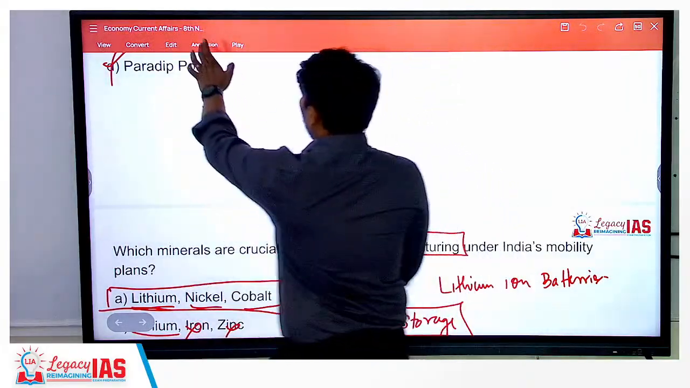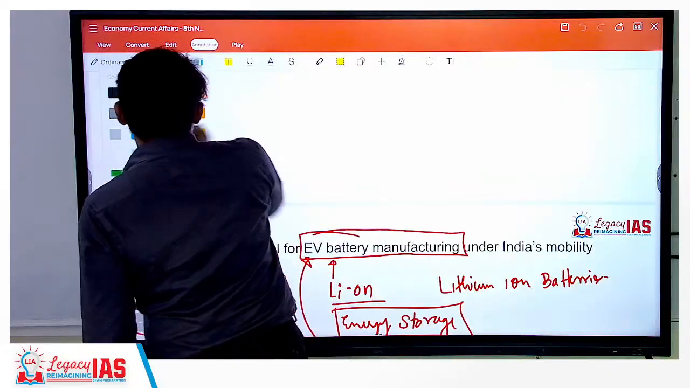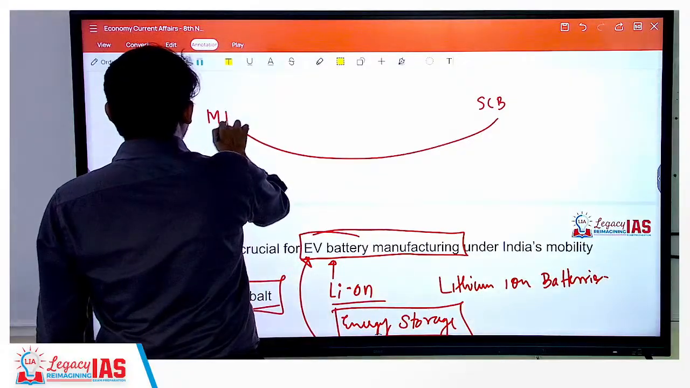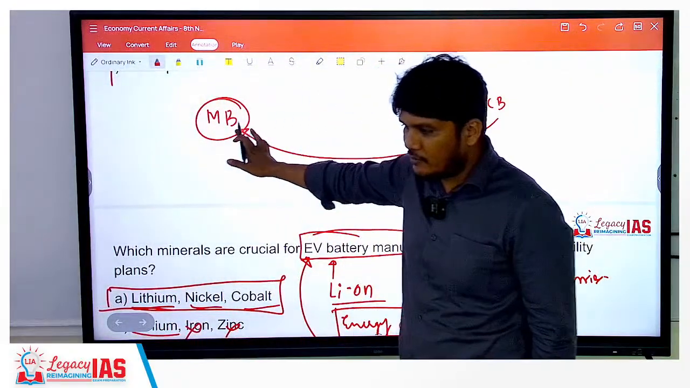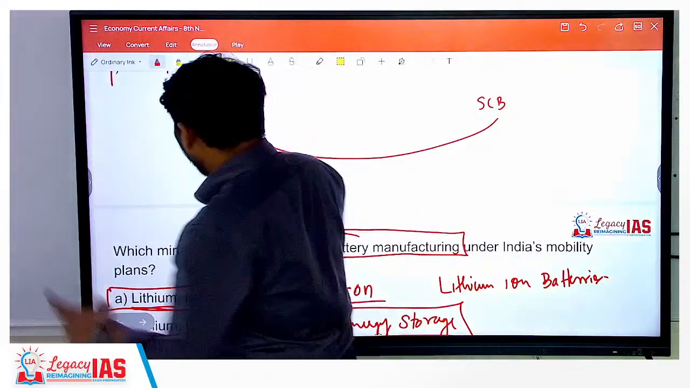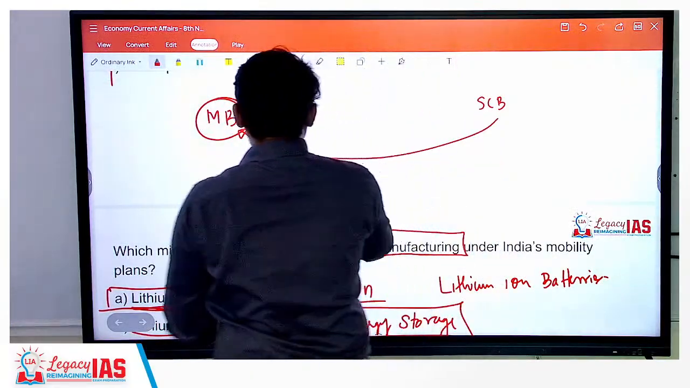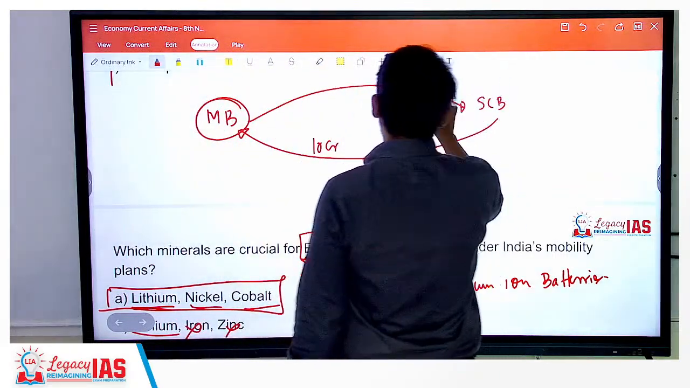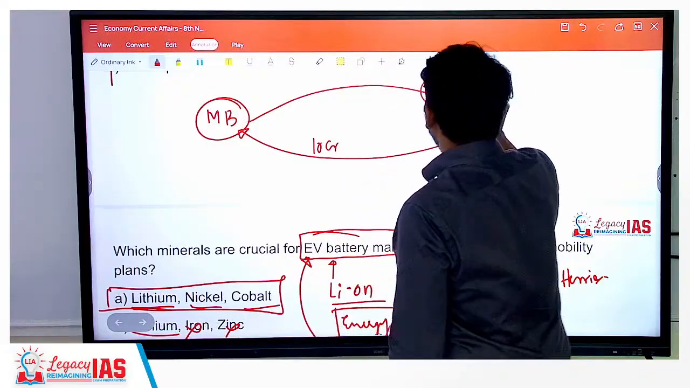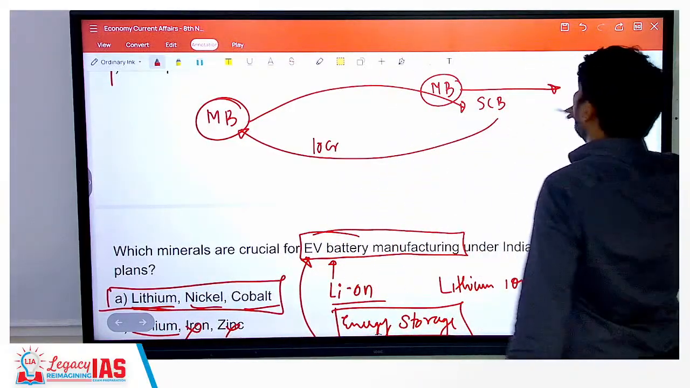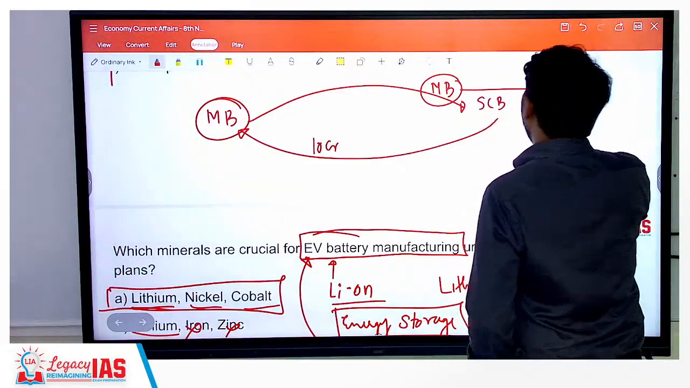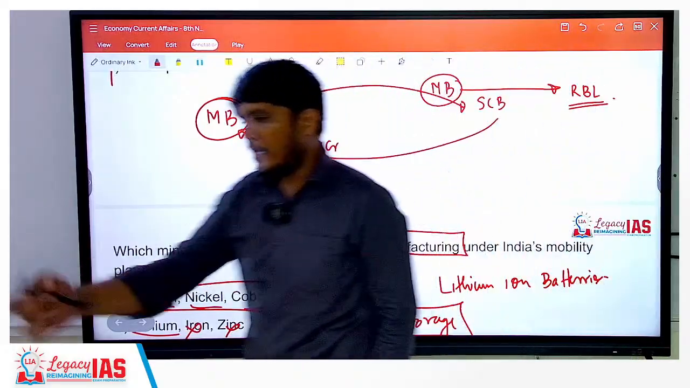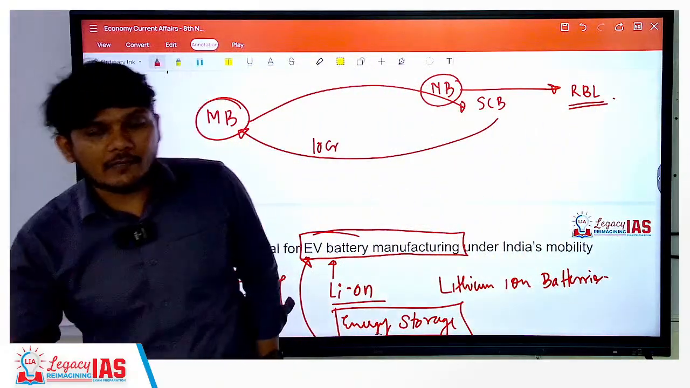That means what, Harsha? That means that now the scheduled commercial banks can invest in the municipal bonds. While investing in the municipal bonds, they will earn some return. Let's say the scheduled commercial bank has given 10 crore rupees to the municipal corporation, and the municipal corporation in turn has given them the municipal bonds. Now these municipal bonds, scheduled commercial banks can use as collateral to borrow money from the RBI through the repo rate. Is that clear?